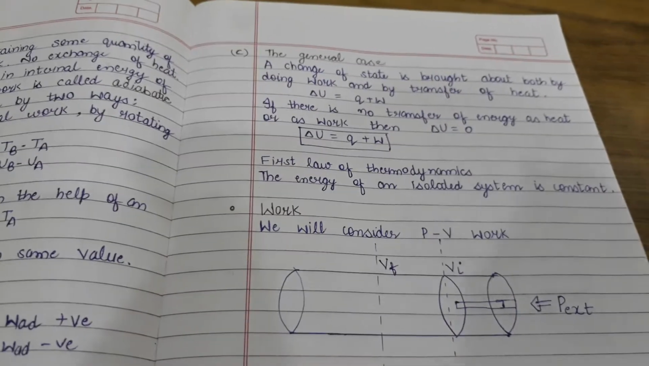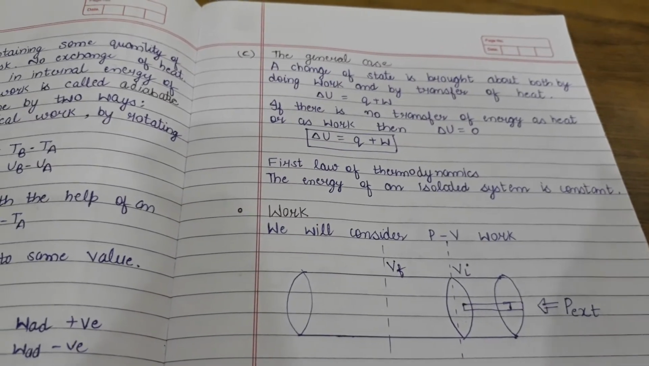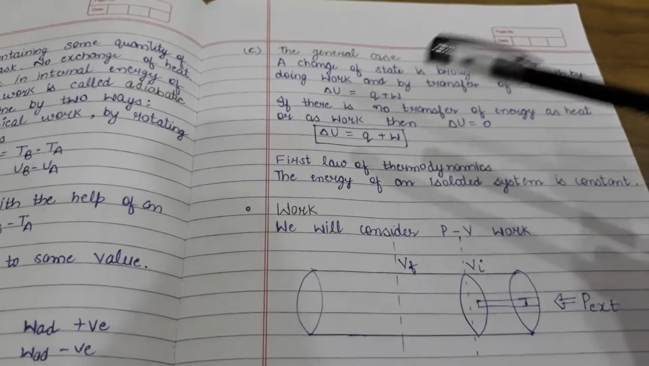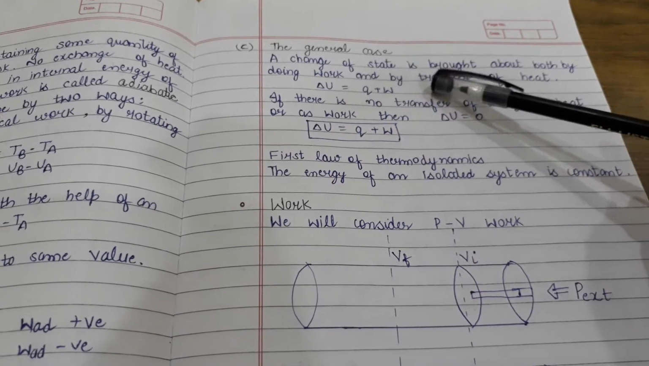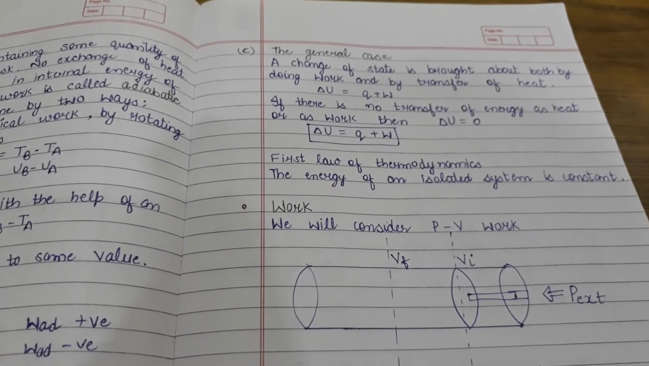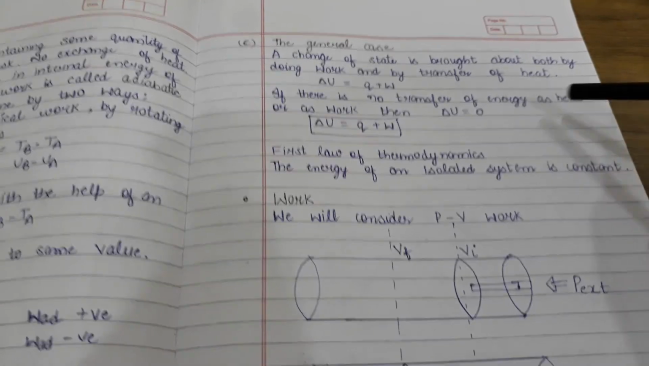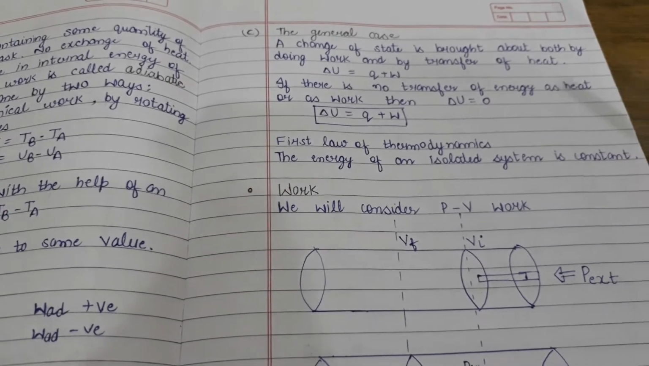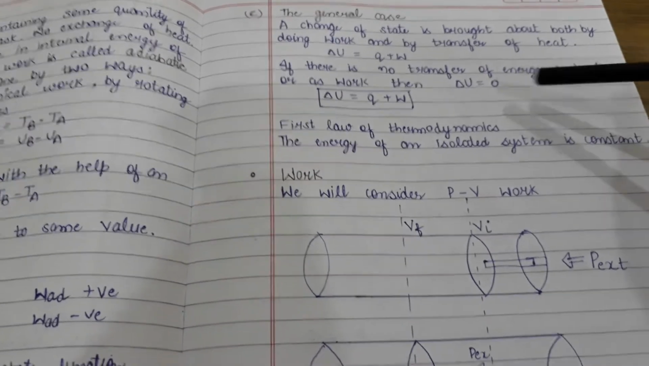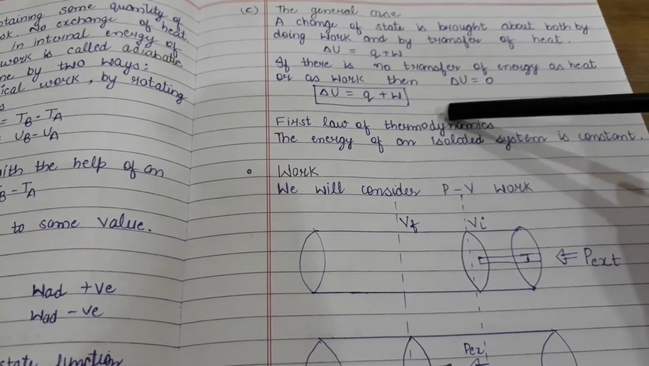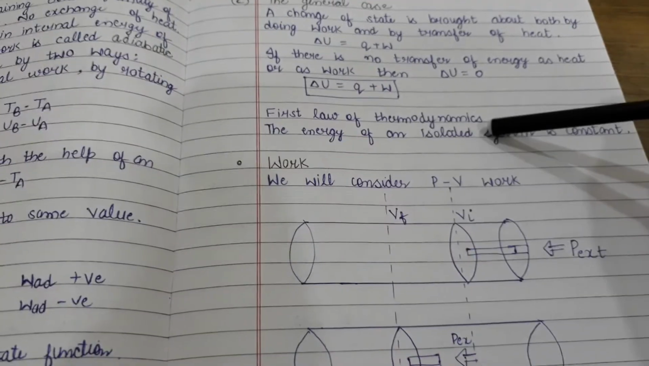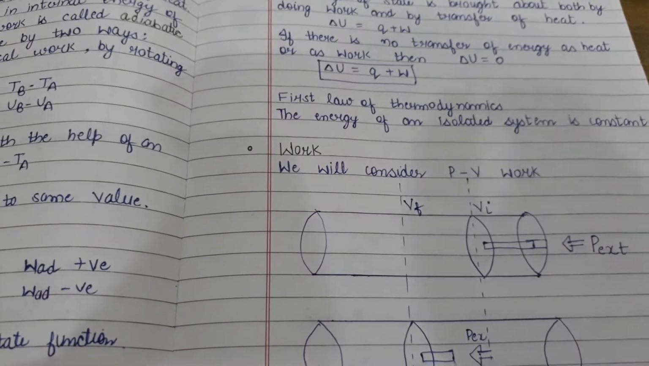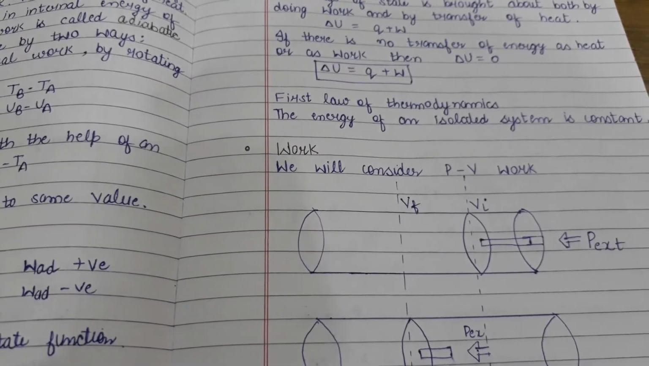Now here is the general case, students. A change of state is brought about by both doing work and transfer of heat. So the change in internal energy is Q plus W. If there is no transfer of energy as heat or as work, then delta U is equal to 0, because Q and W are 0 here. So delta U is equal to Q plus W. It is the first law of thermodynamics. The energy of an isolated system is constant. Energy can neither be created nor be destroyed.